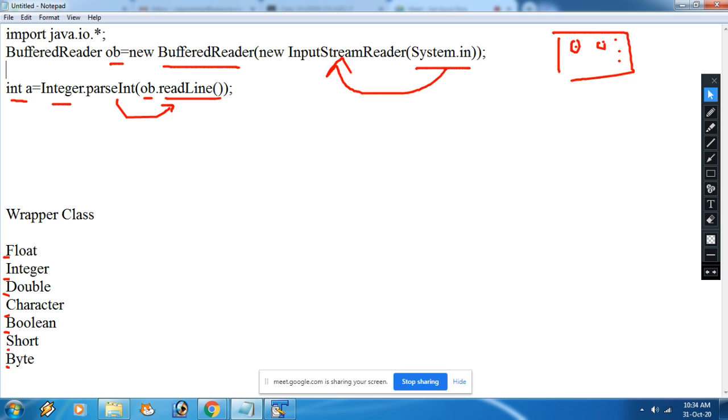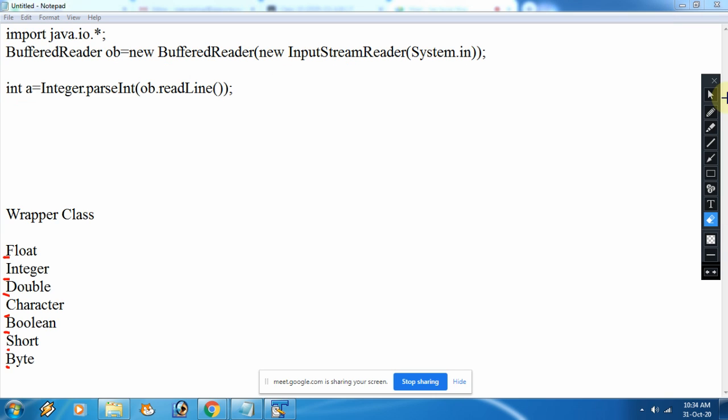So now the wrapper class is finished. The lang package also I have discussed. Yes, beta.